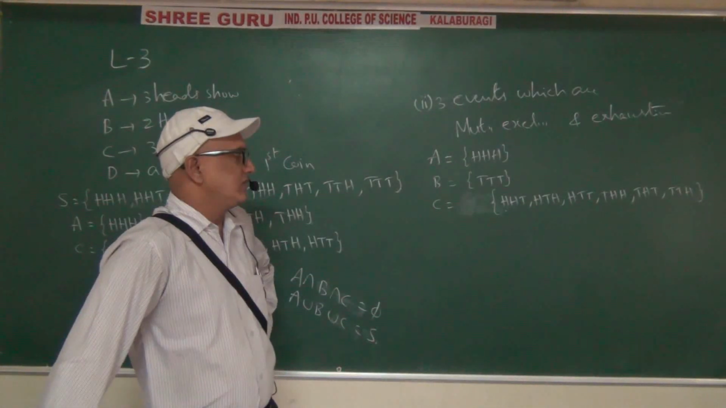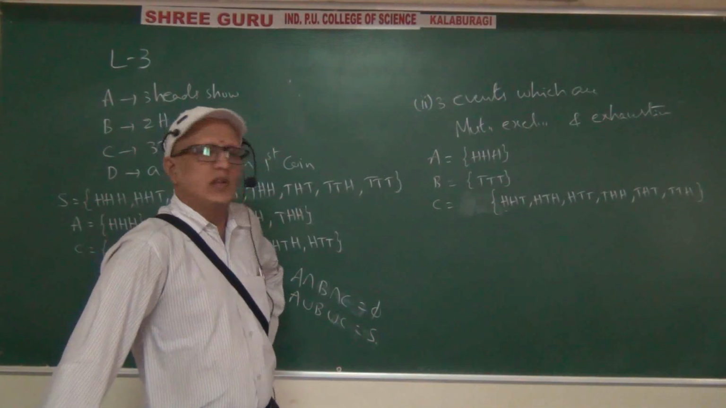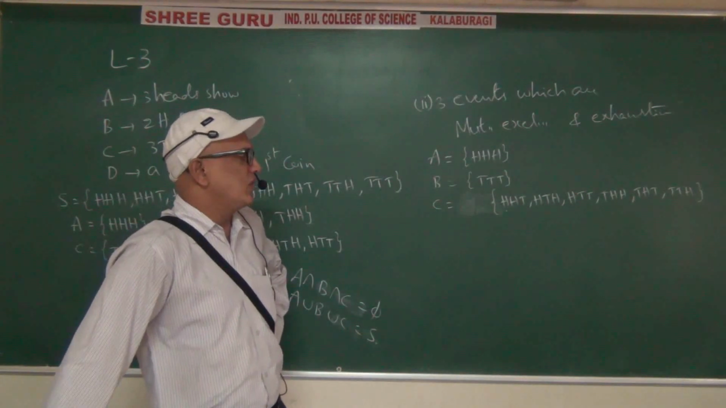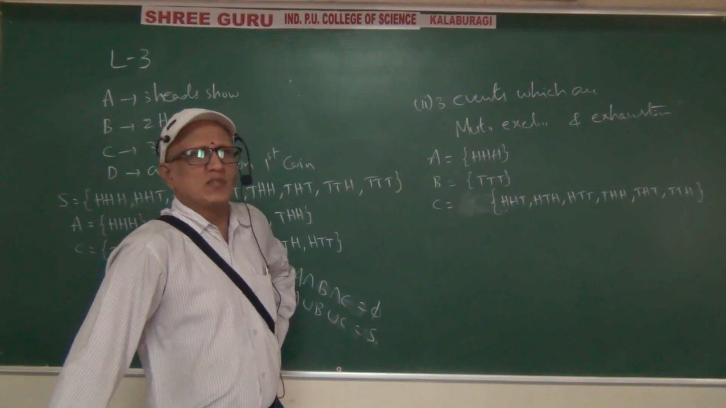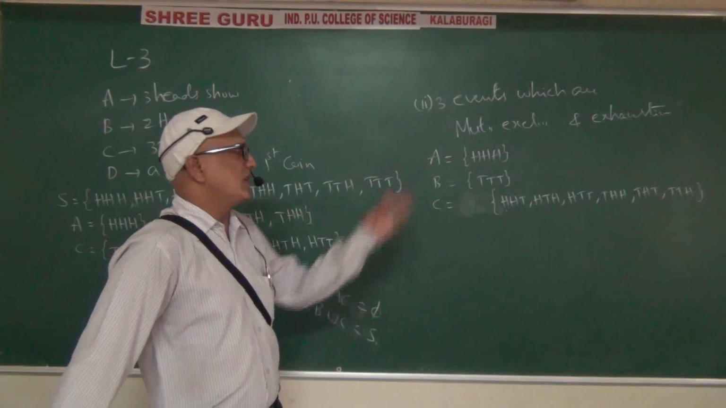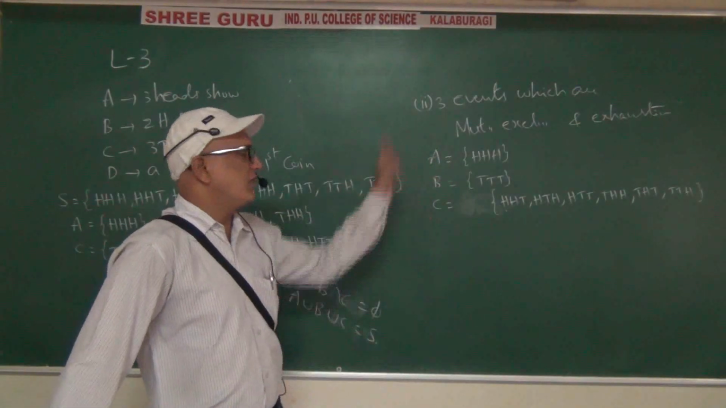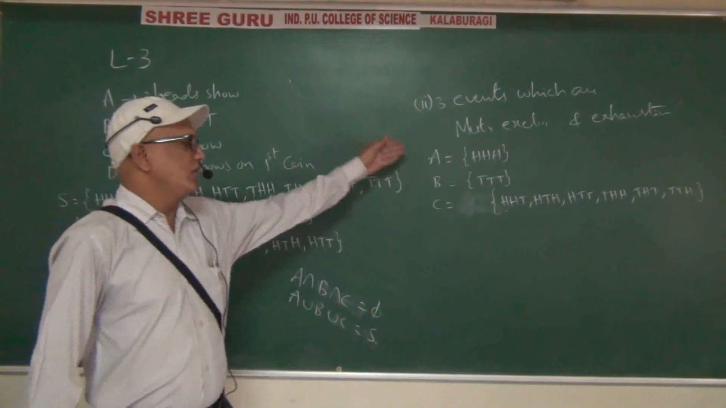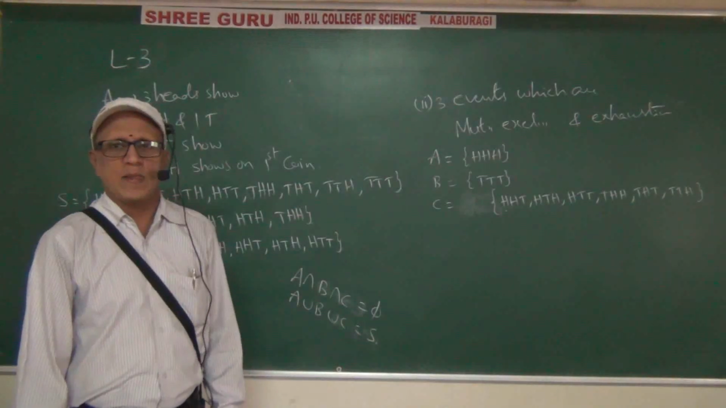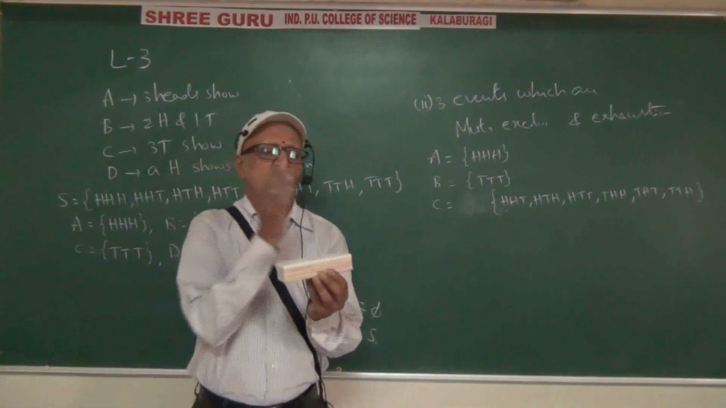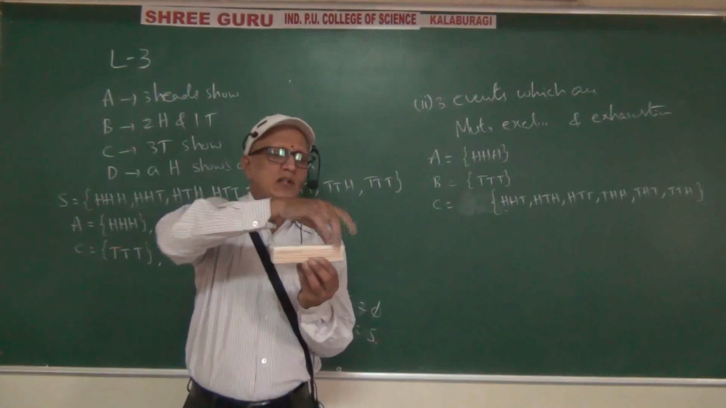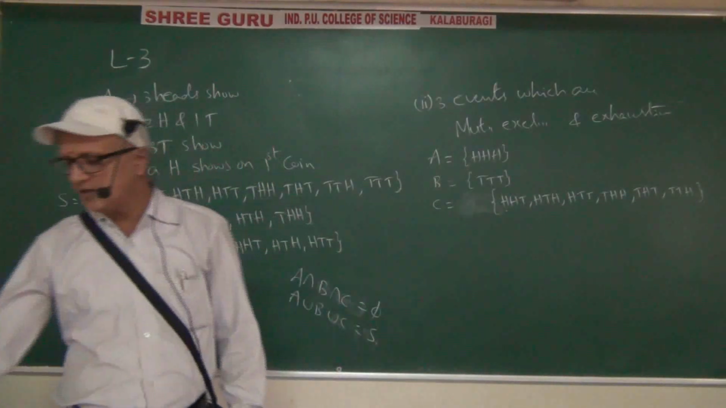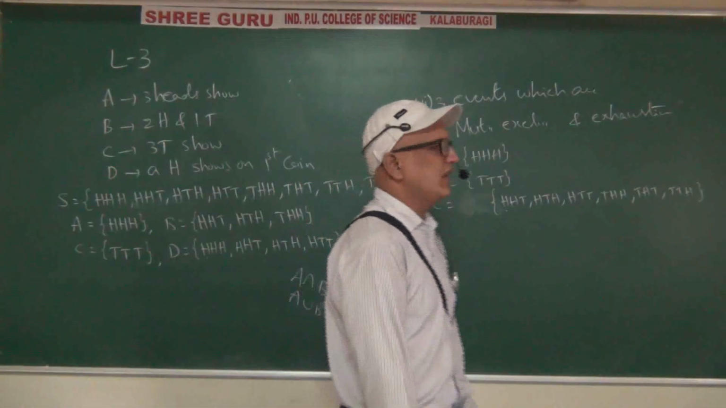We can frame the example like this. Capital A equal to HHH, capital B equal to TTT, capital C equal to the remaining elements. The sample space we divide into three parts: first part only HHH, second part only TTT, third part the remaining elements. Intersection among these three is the empty set. Union among these three is the sample space. If you club all those things, we get the sample space only. If we find the intersection among those, the common part is not there, that's why it is the empty set.